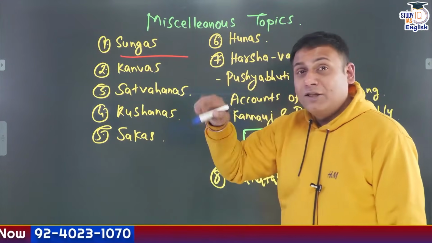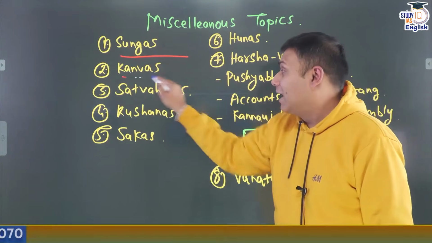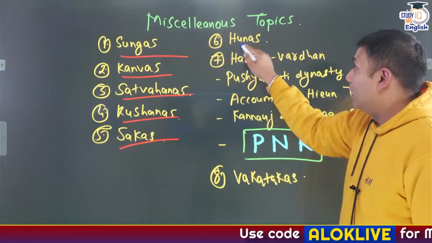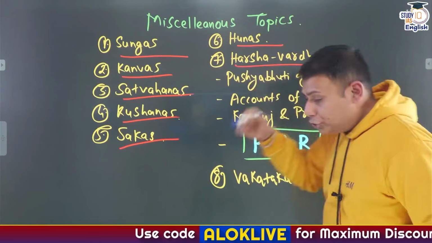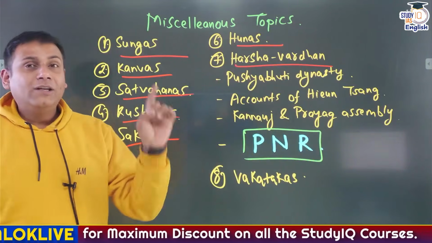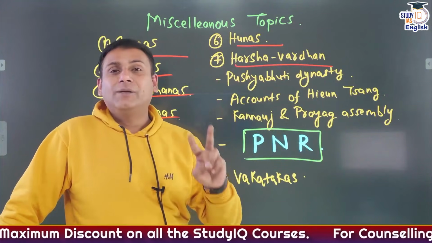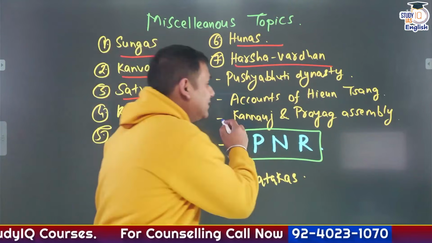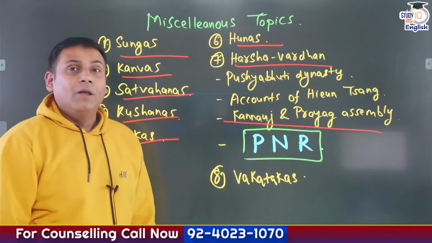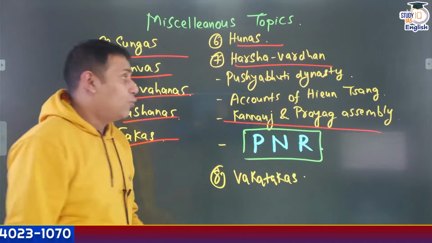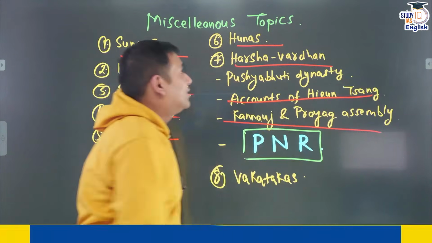Shungas. These are the post-Mauryan dynasties: Shungas, Kanvas, Satavahanas, Kushans and Sakas. Then come to Hunas. Then come to the Pushyabhuti dynasty, with major emphasis on Harshvardhan. During the time of Harshvardhan, there were two important assemblies held: the Kannauj assembly and the Prayag assembly. Go through both assemblies. Hiuen Tsang was a Chinese traveler who came during the time of Harshvardhan. So go through the accounts of Hiuen Tsang.